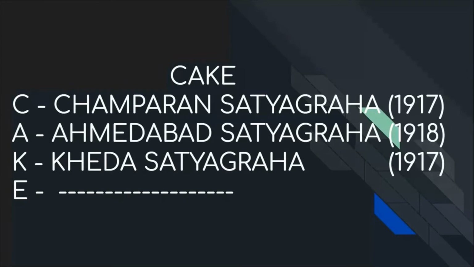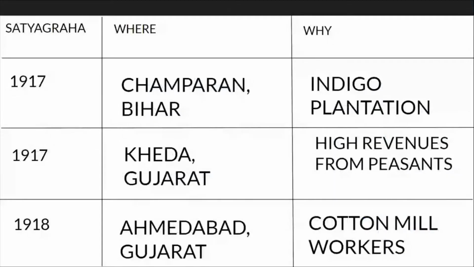Now, why did he do satyagrahas in these places? In Champaran, he did a satyagraha for the indigo farmers. The Britishers were forcing the farmers to grow indigo on their farms, but they were rejecting this. The farmers were not willing to sow because if they grew indigo, the soil's fertility would be lost. Everyone was unwilling to grow this plant, but the Britishers were forcing them. Now they complained to Mahatma Gandhi and he did a satyagraha for them.